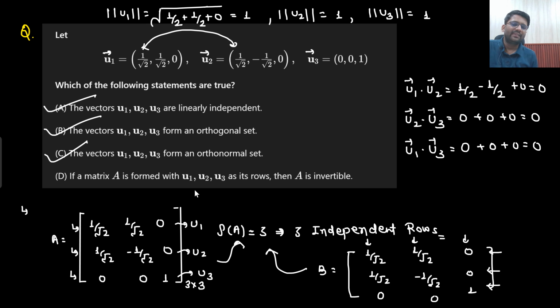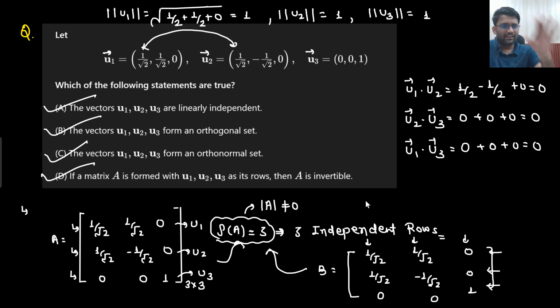And if a matrix A is formed using u1, u2, u3 as its row, then A is invertible. Yes, because it is a full rank matrix. And if it is a full rank matrix, that means yes, it is invertible. Right? What do you mean by this? That means its determinant will not be equal to 0. If it was not a full rank matrix, then its determinant would have been 0. Right? But it is a full rank matrix, that means its determinant is not equal to 0. That means yes, it is invertible. Understandable? Everything is crystal clear, right?